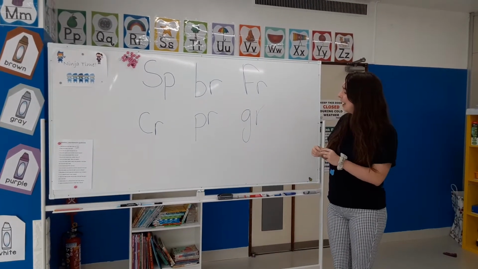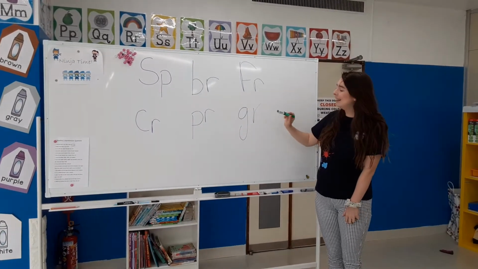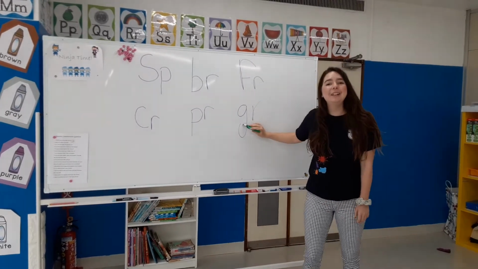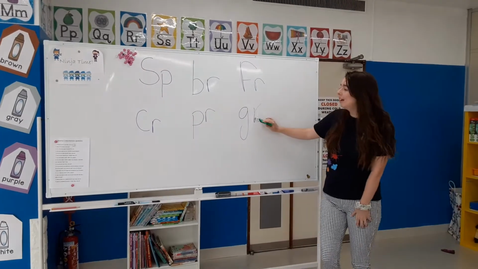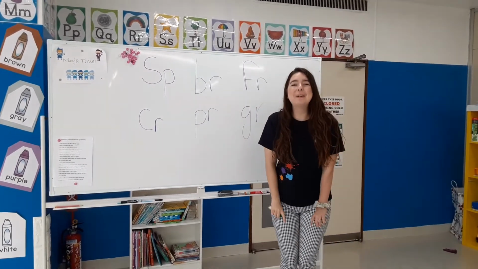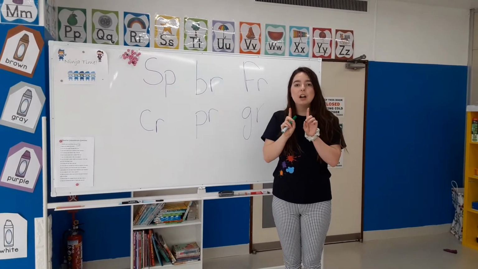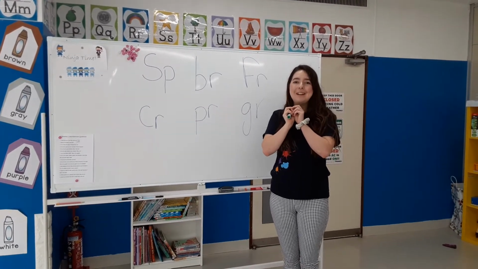And our next one, we have letter G. And our second letter is letter R. So letter G makes the G sound. And letter R makes the R sound. So we put them together, we have G and R. We put them together, that makes the GR sound.